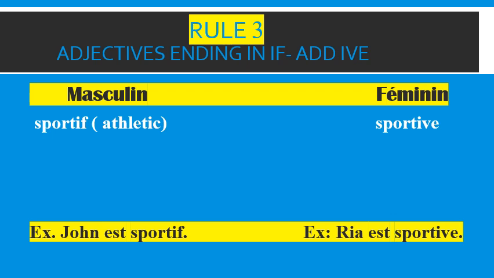Moving to rule number 3, if the adjectives end in IF, you will remove IF and instead of that you will add IVE. Let us see the example. The adjective taken over here is athletic, that boy is athletic. So for masculine, I will say sportif. And if I have to change it into feminine, that she is athletic, I will remove IF and put IVE. So the word becomes sportive. In masculine it is sportif, and in feminine it is sportive.